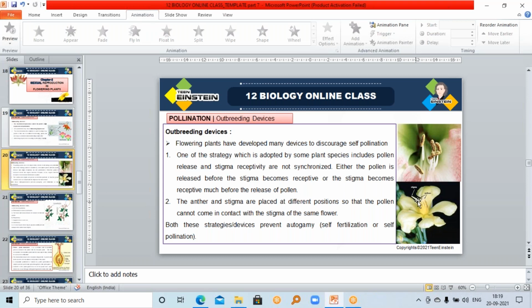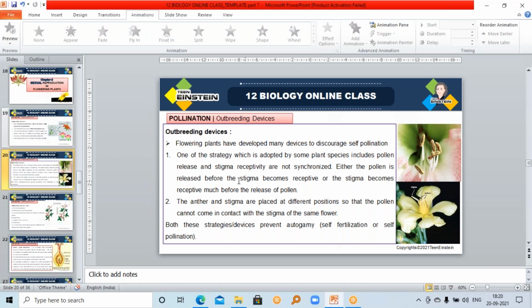See here, the anther is not tall, but the stigmatic surface is away from this anther. So in this case also, pollen cannot come in contact with the stigma. From the same flower, if anther dehiscence is happening, the stigmatic surface is away from the anther, right? So in that case also, the pollen grains cannot reach the stigmatic surface. Got it? So that's how this type of flower prevents self-pollination or self-fertilization.